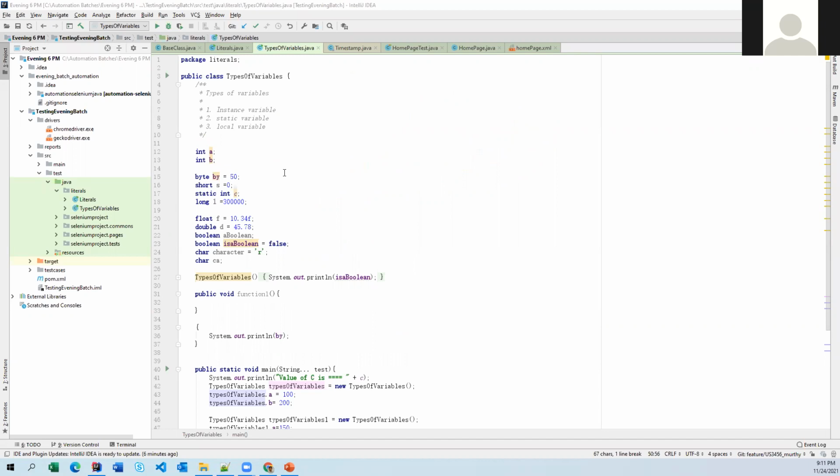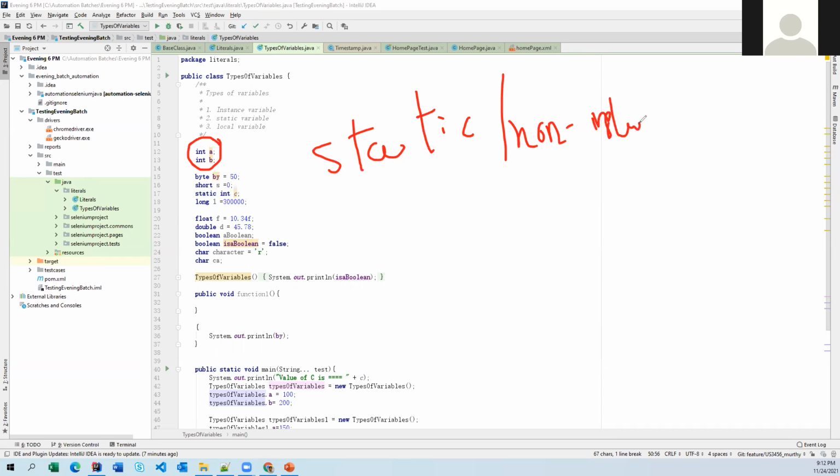For now I'm not going to discuss what the functions and blocks are; just keep this rule in mind, and we will discuss them later. So once you declare a variable as an instance variable, you cannot access it from a static area, or non-instance area, which means it can be a function or a block.